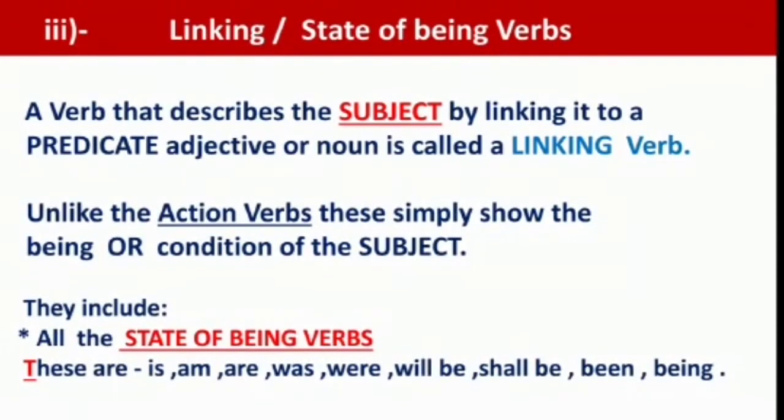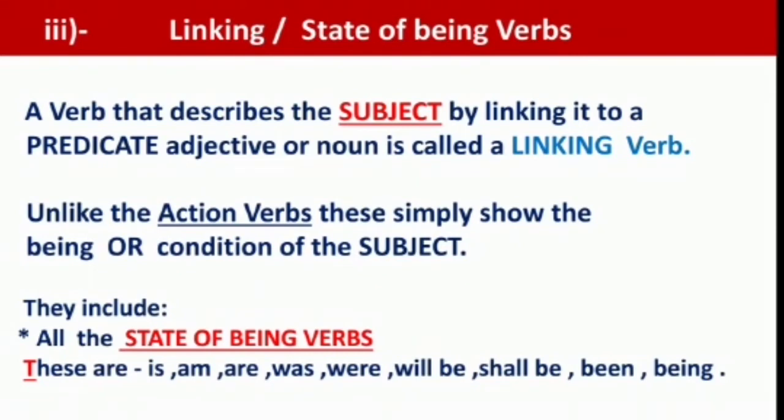The third main kind of verbs is linking or state of being verbs. A verb that describes the subject by linking it to a predicate adjective or noun is called a linking verb. Unlike the action verbs, these simply show the being or condition of the subject.